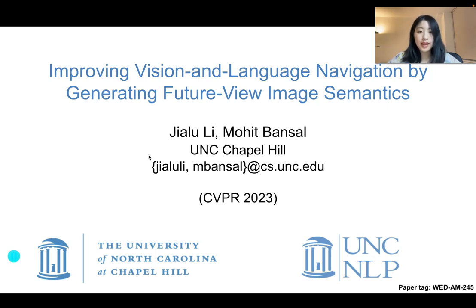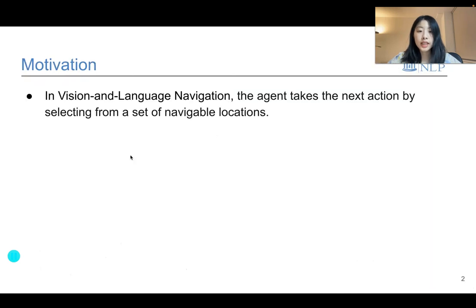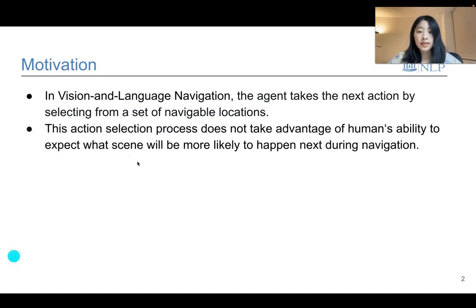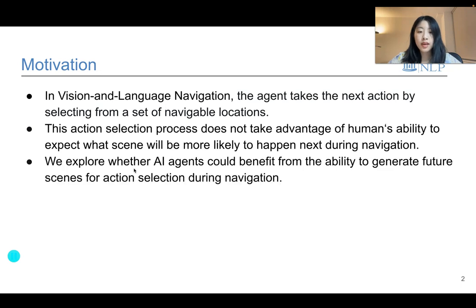Today I'm going to present our paper, Improving Vision Language Navigation by Generating Future View Image Semantics. My collaborator is Mohit. In vision language navigation, the agent takes the next action by selecting from a set of navigable locations. This action selection process does not take advantage of humans' ability to expect what thing will be more likely to happen next during navigation. Thus, we explore whether AI agents could benefit from the ability to generate future scenes for action selection.